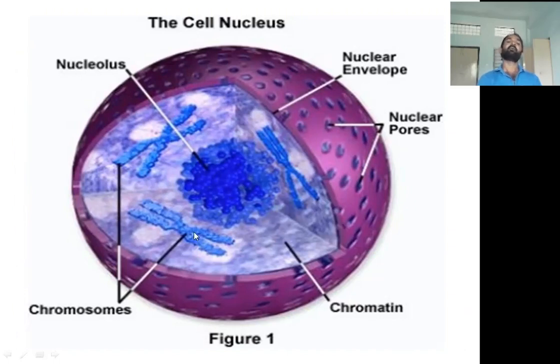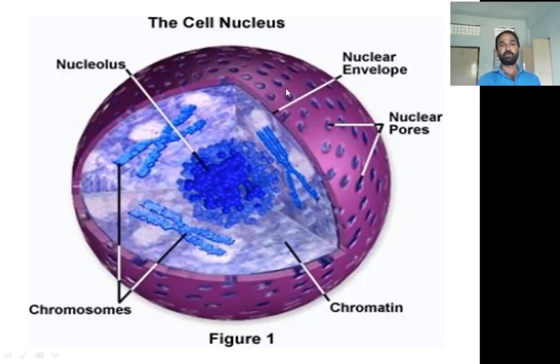This is a diagrammatic representation of the nucleus. The nucleus is a spherical, sphere-like body present in the cytoplasm, and it shows different parts. The outermost part of the nucleus is called the nuclear envelope. The nuclear envelope is a double membrane, which is why the nucleus is also called a double membrane bound organelle.